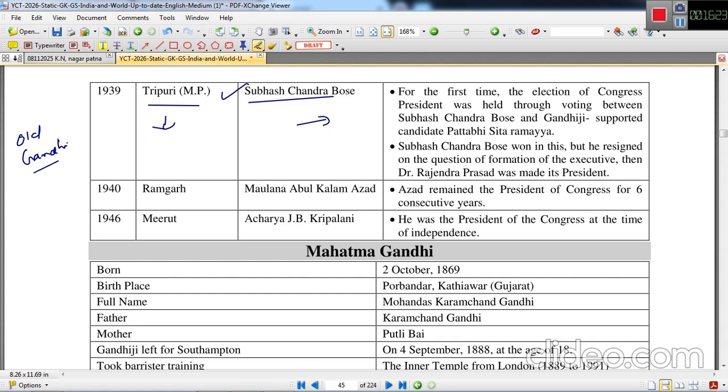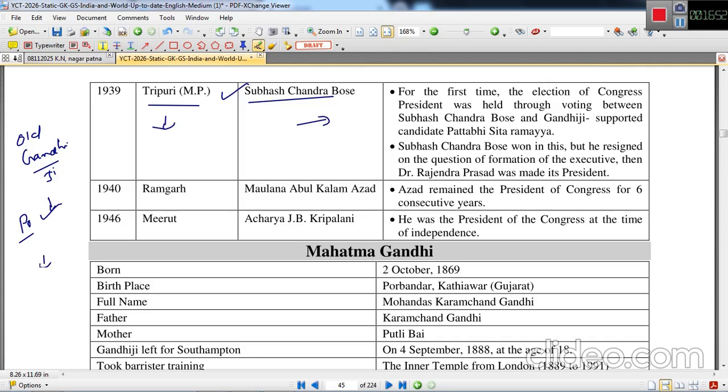Actually, Gandhiji proposed the name of his candidate, Pattabhi Sitaramayya. He wanted him to be the president of this session, but Subhash Chandra Bose was his opponent and he won with a big majority.